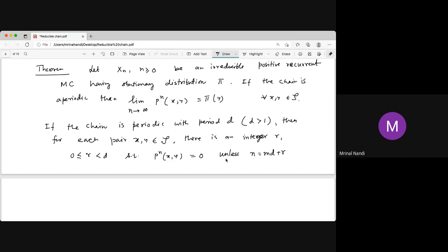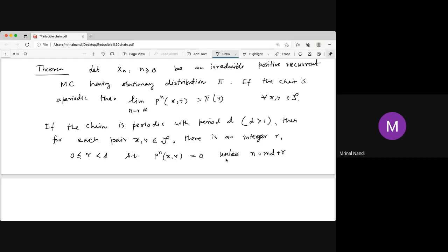These are congruence classes of integers modulo 5. The remainder is 3, and all the elements with remainder 3 have positive probability, and other than that it is 0. If from x to y we can go in 3 steps with positive probability and the period is 5, then from x to y you can't go in 12 steps or in 4 steps.